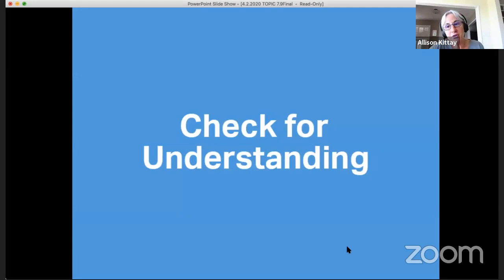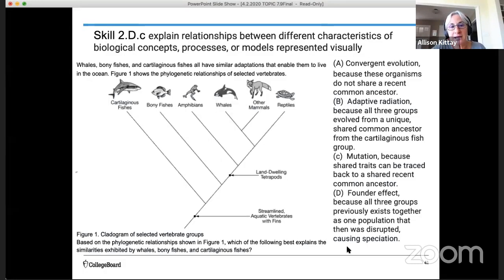Okay, so let's do a couple of checks for understanding. Remember, the skill that we're practicing is to explain the relationships between different characteristics of biological concepts, processes, or models that are represented visually. So again, in this content, phylogeny, we're going to be talking about cladograms and phylogenetic trees. What you're looking at is a cladogram of selected vertebrate groups. It looks a lot like the one I showed you on the very first slide that was kind of blurry. And this question reads, whales, bony fish, and cartilaginous fish all have similar adaptations that enable them to live in the ocean. This figure shows the phylogenetic relationships of selected vertebrates.